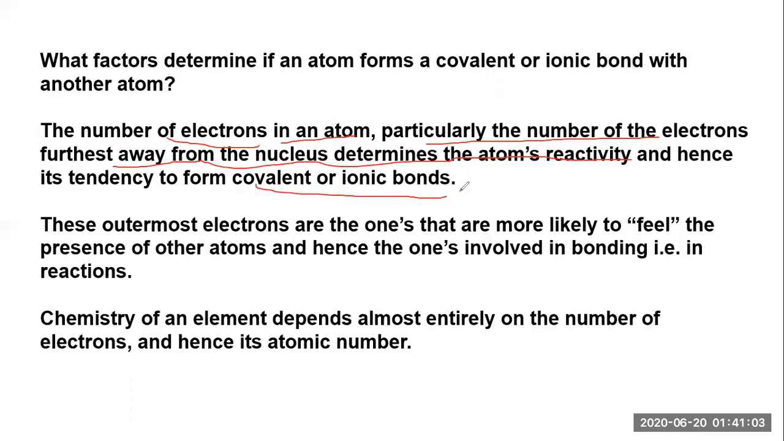So what is this statement? Again, we are going to read: the number of electrons in an atom, particularly the number of electrons further away from the nucleus, determines the atom's activity. To understand this, let's have a blank space so we can understand that.